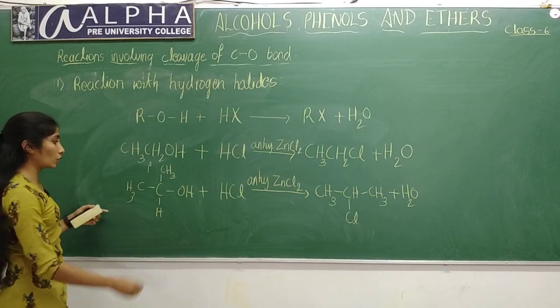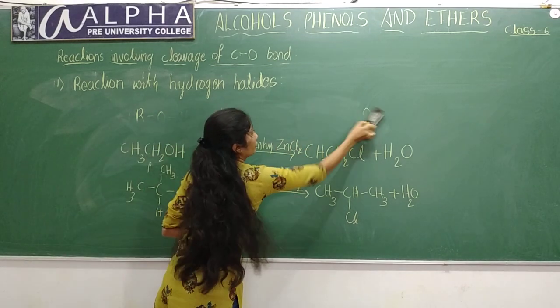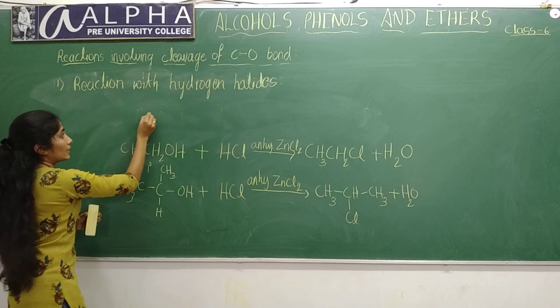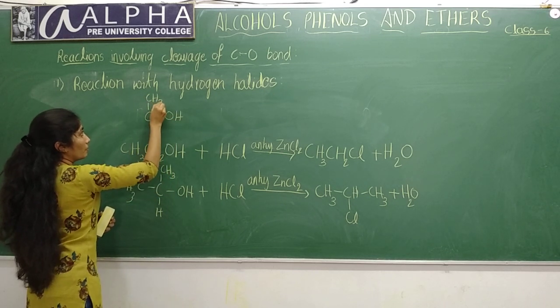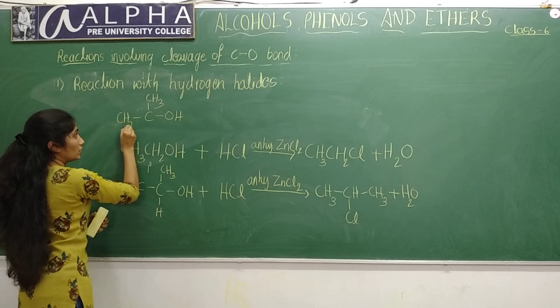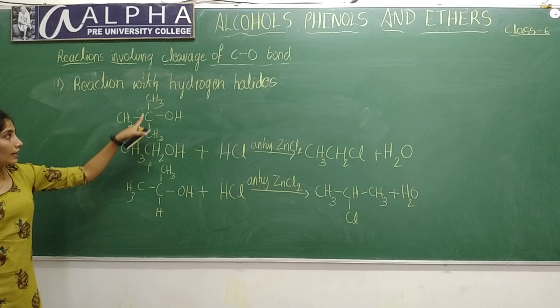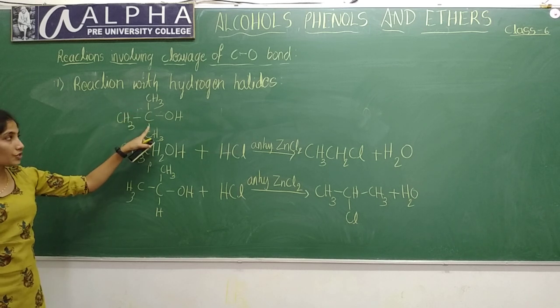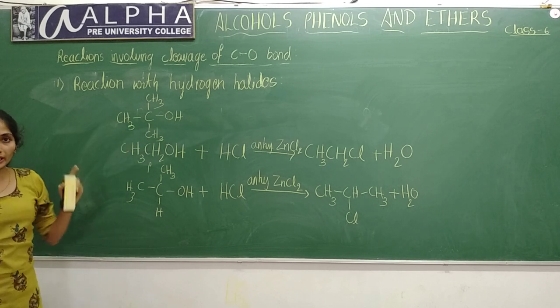What about tertiary alcohol? I'll write here for tertiary alcohol, C(OH)(CH3)3. What is the IUPAC name of this? Consider this as parent chain. 2-methyl propan-2-ol. Okay.